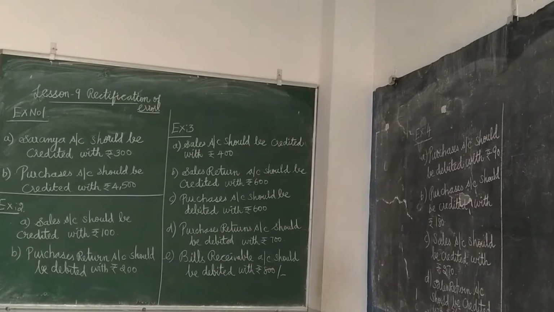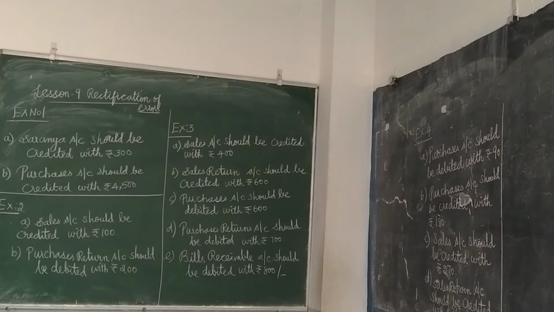Then, total of purchases book rupees 4,000 was posted twice. So, what will be the effect? Posted twice means purchases book is overcast. Purchases book overcast means excess debit. So, we have to credit the purchases book.